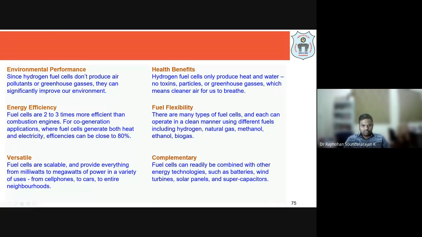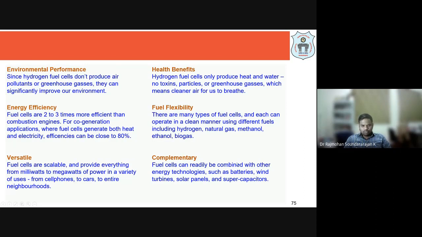And with respect to fuel flexibility, which we have discussed, instead of hydrogen, we can use methanol, natural gas, ethanol, biogas also can be used, but we should have an extra steam reformer unit, because whatever is the natural gas, hydrogen has to be produced, then that hydrogen will enter into the fuel cell. Okay, so that additional unit is required. However, there is flexibility of using more fuel. However, it is not going to be greener. It's no longer greener the moment we are not using simply hydrogen. Okay, when you use others, it will be changing.